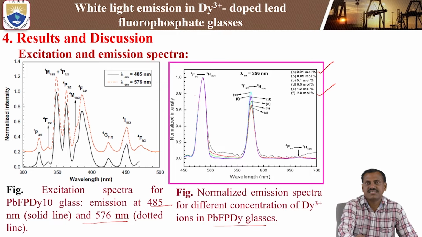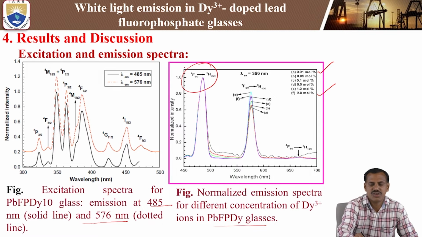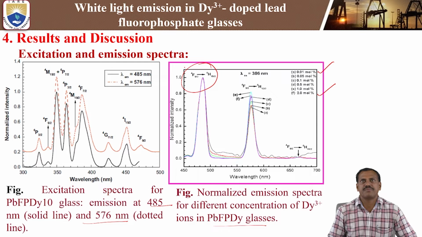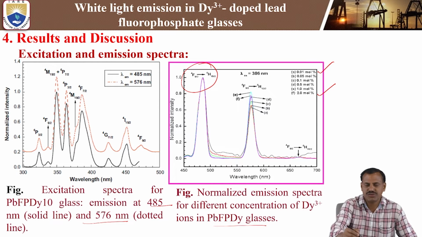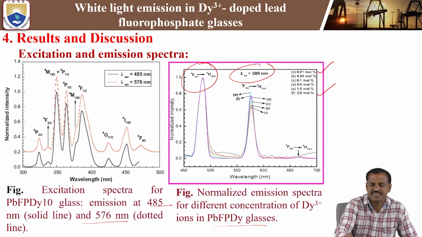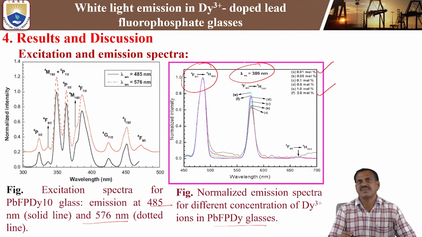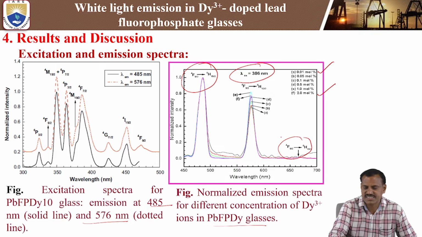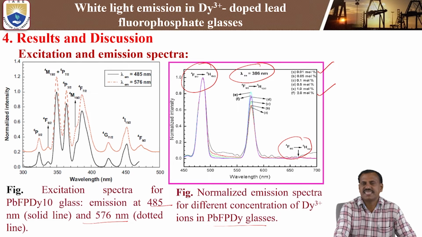Here you can see this is the blue band and this is the yellow band. Between 450 and 500 nanometers, we are getting the blue transition, that is the 4F9/2 to 6H excited state to ground state transition. Exciting with 386 nanometers, we are getting two emission bands: one is the blue region, the other is the yellow region, and the last one, with small energy, is the red region, which has less intensity.